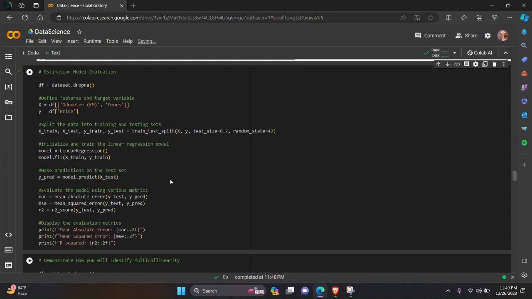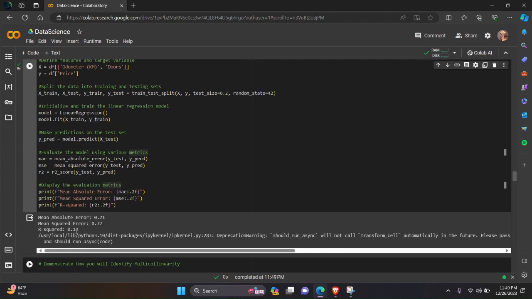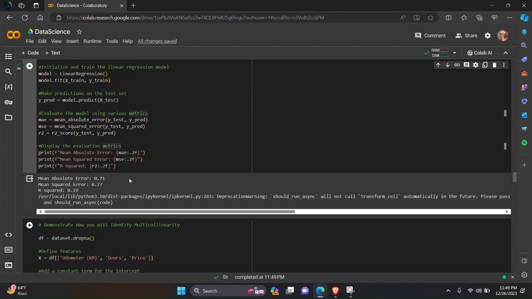Now next task is regression modeling. First we have to demonstrate estimation model evaluation using Python. First we will choose feature and target variables. Then we will split the training and testing sets. Then we will initialize and train the linear regression model. Then we make predictions on the test set. Then we evaluate on various metrics. These are the results of the model evaluation.